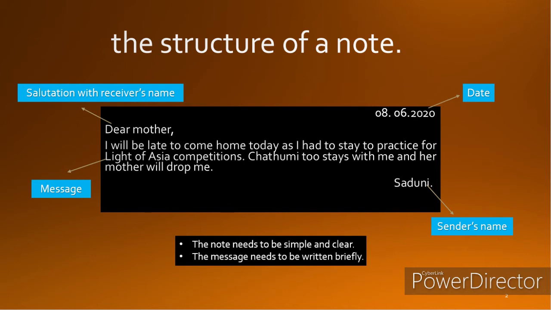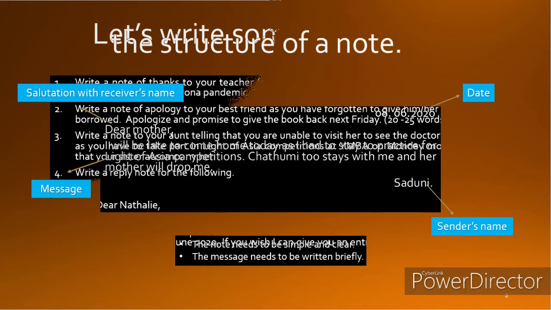So the message is the fourth component of the note. And then the last component is the sender's name. The person who writes the note needs to write his or her name at the end of the note. So it's another compulsory component of the note. I hope you understood the structure of the note and the main components of the note. Always remember to write the note in a simple and clear way. The message needs to be written briefly too.